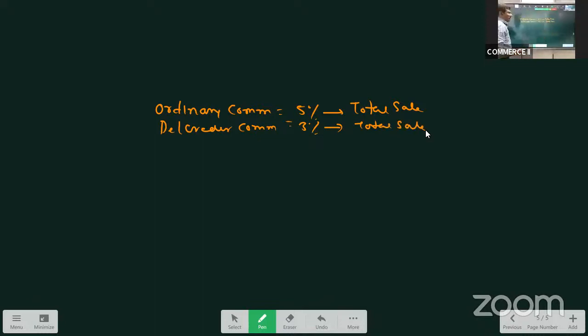So instead of calculating separately, we can sum up these two and take 8% on total sales. So don't get confused. No separate treatment has to be given for del credere commission. We simply add ordinary commission and del credere commission and take it as a percentage on total sales.